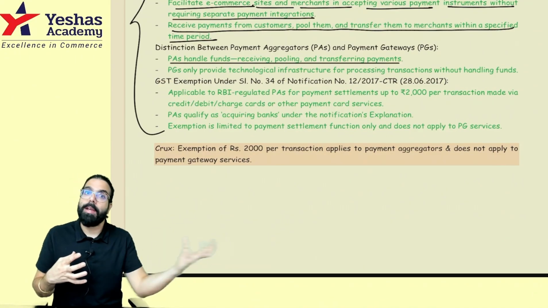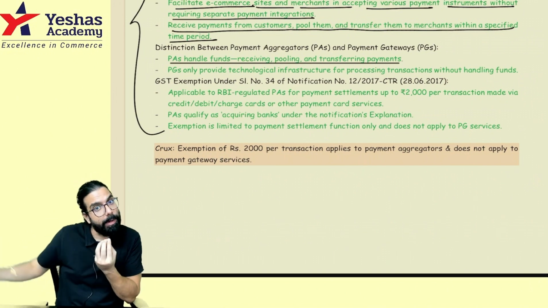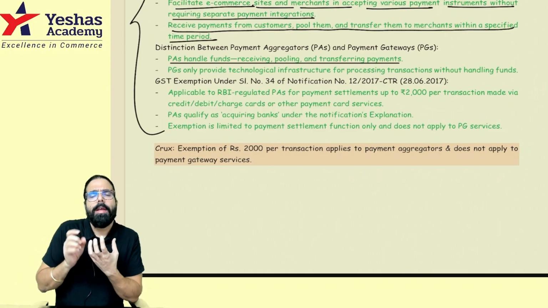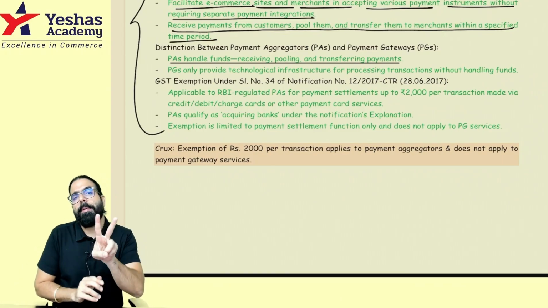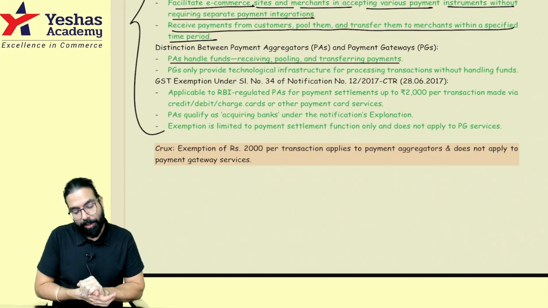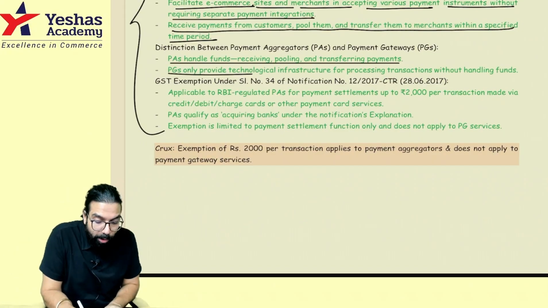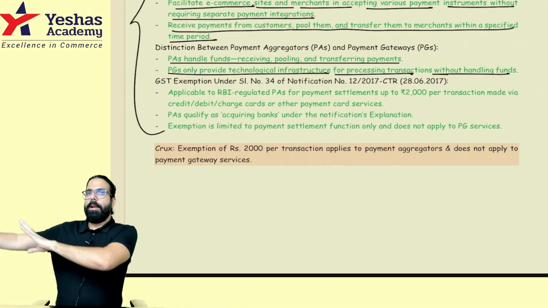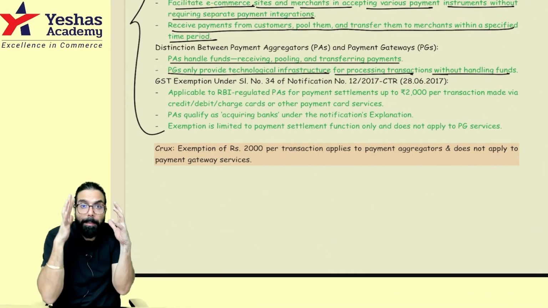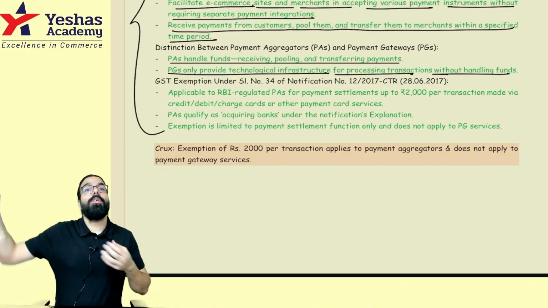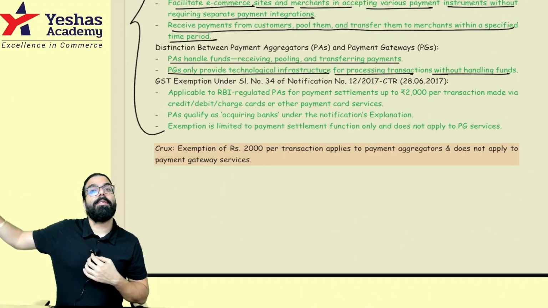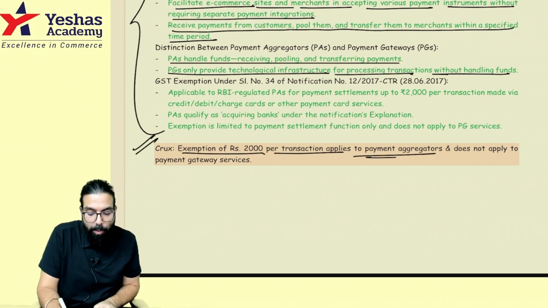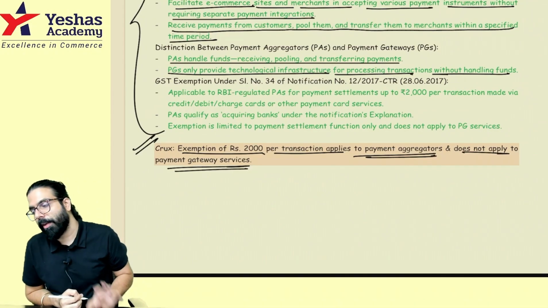Okay? If payment aggregators collect an amount up to 2000, then whatever commission they take from me, I being the customer, they will not charge GST on it if the amount paid by the customer is only up to 2000. Payment gateways only provide technological infrastructure for processing transactions without handling funds. You make the payment directly, it goes to my bank account. This payment gateway is nothing other than a technology provided by my bank to me. Whatever charges are taken on that, GST will come. Simple clarification. The exemption of 2000 applies only to payment aggregators and does not apply to payment gateway services.